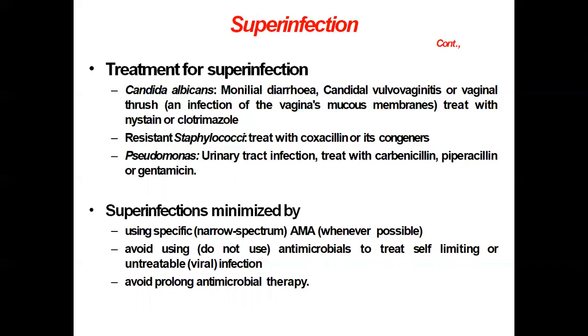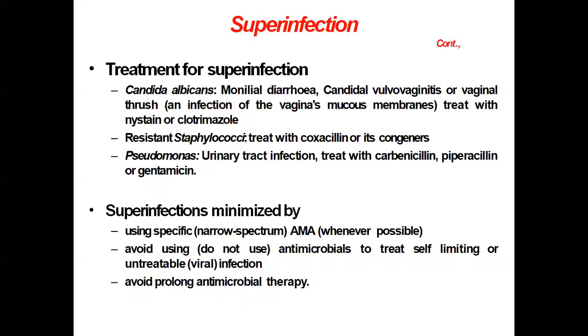Now the second one is rapidly acting and selective antimicrobial agents should be used. Particularly rapidly acting antimicrobial agents like bactericidal agents are to be preferred for the treatment of infection caused by microorganisms. Now if the organisms are unknown, so no specific organism is responsible for causing the infection, then in that case a broad spectrum antibiotic should be used.